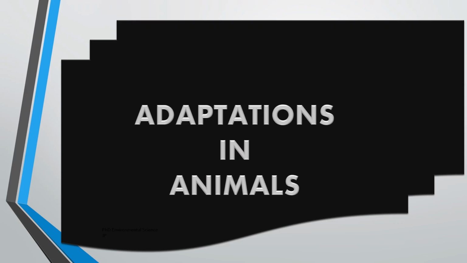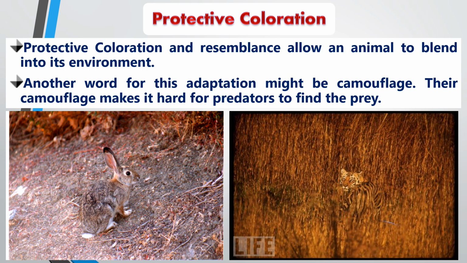Adaptation in animals. Protective coloration and resemblance are crucial adaptations that allow animals to blend into their environments, enhancing their chances of survival by avoiding detection from predators or prey. This strategy is commonly referred to as camouflage and is employed by a variety of species across different habitats.